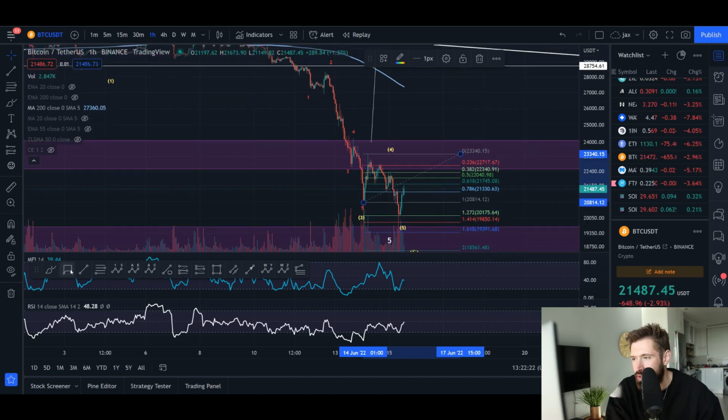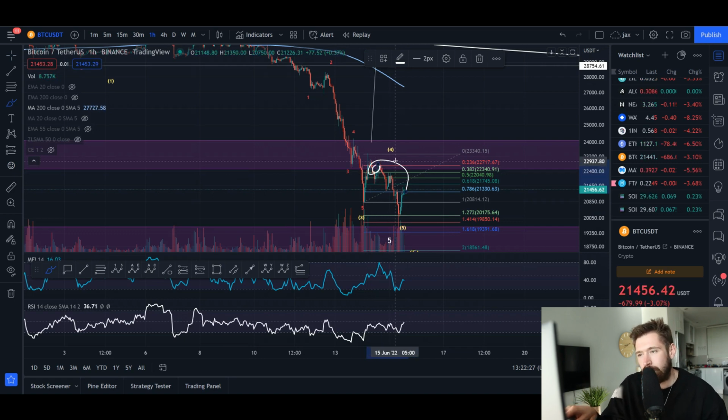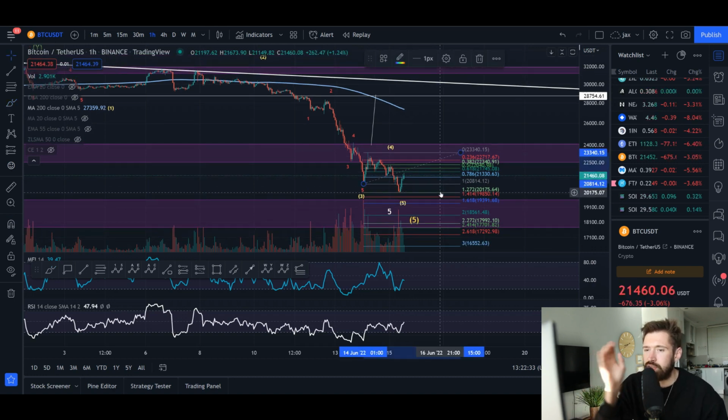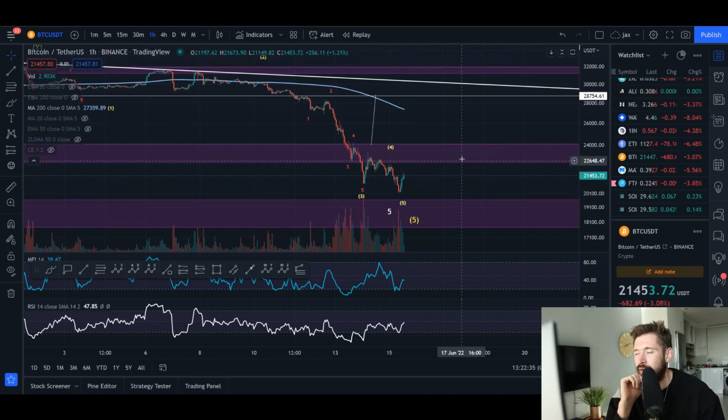But if we start to push all the way up and come up and start to break these highs, then the bottom may be in for Bitcoin. It's possible here. I am expecting 17 to 19K. I do think that's the more likely scenario. But as I mentioned, if we close the week above 22,000, could be strong confirmation that the bottom is in.